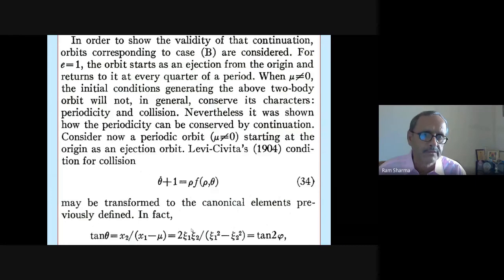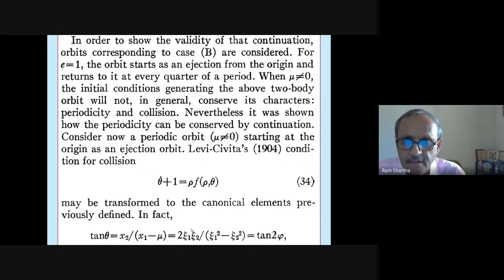For e equal to 1, the orbit starts as an ejection from the origin and returns to it at every quarter of a period. When mu is not equal to 0, the initial condition generating the above two-body orbit will not in general conserve its characters, periodicity and collision. Nevertheless, it was shown how the periodicity can be conserved by continuation.